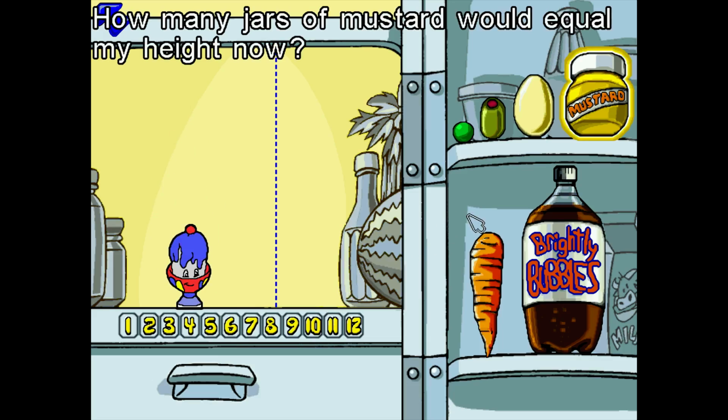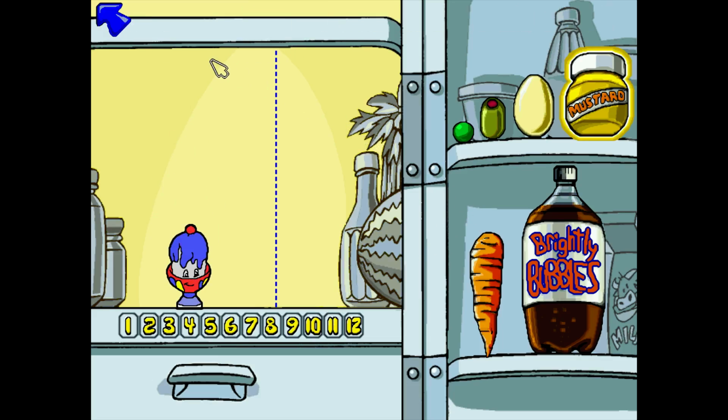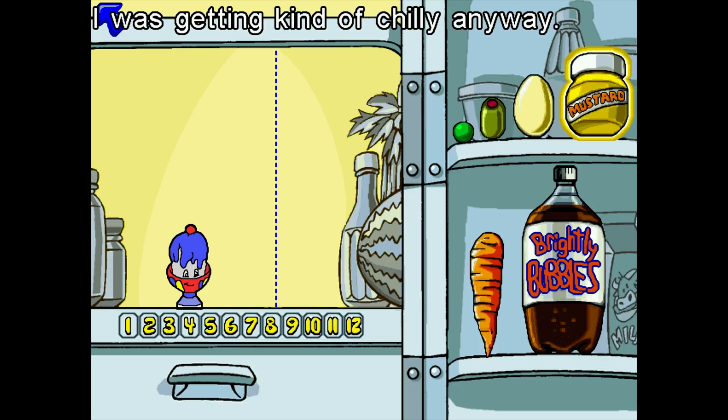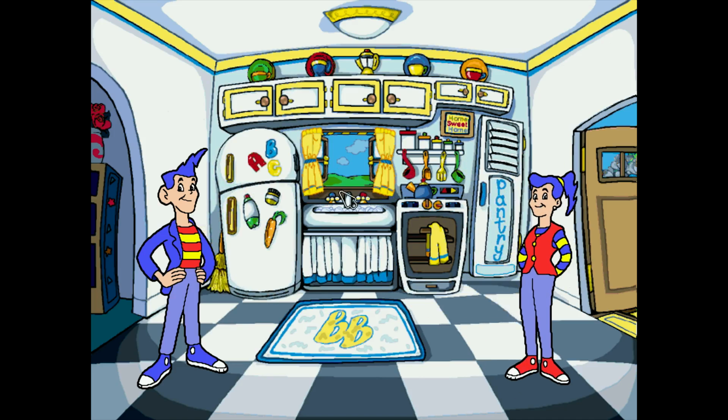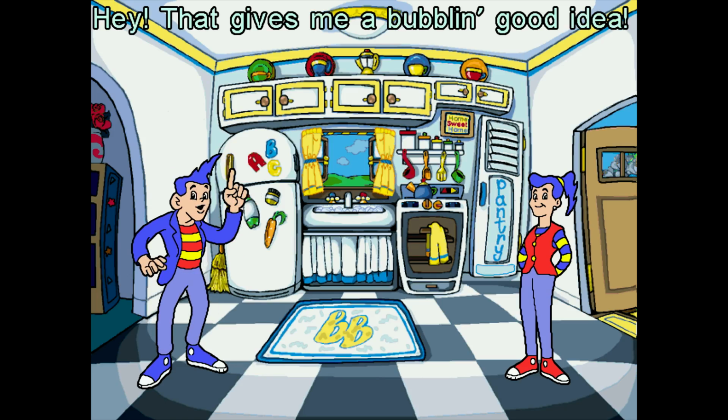How many jars of mustard would equal my height now? So this is height I was estimating, getting kind of chilly anyway, which I certainly wouldn't have thought of. Looks like there might be one for the window too. So there may be two or three good puzzles on each screen.